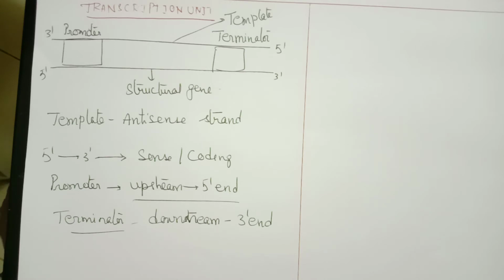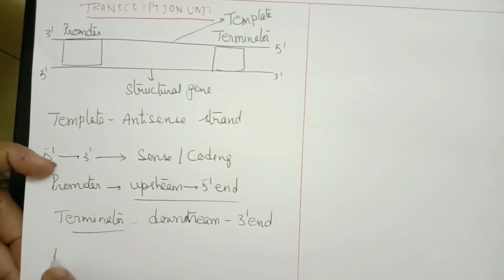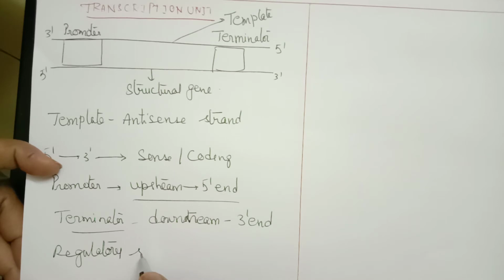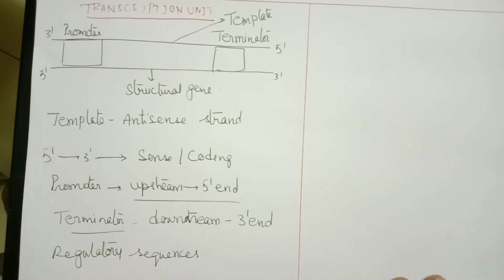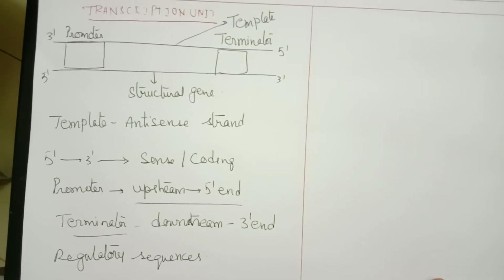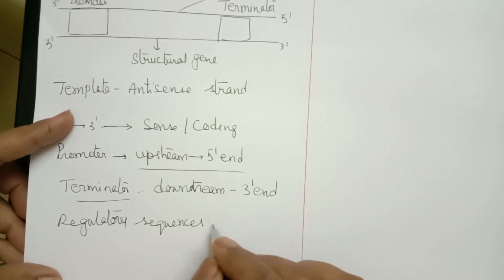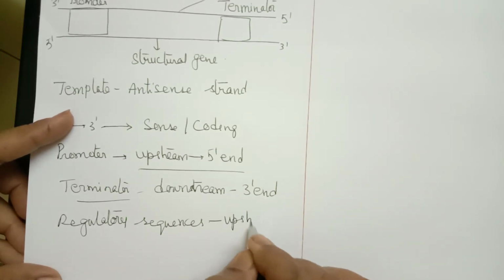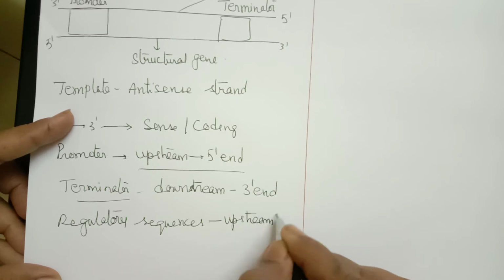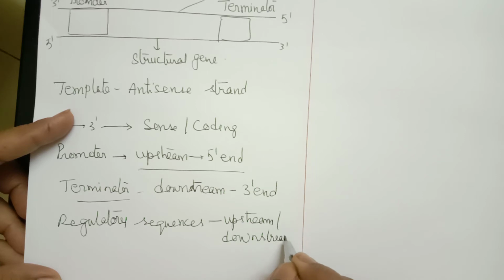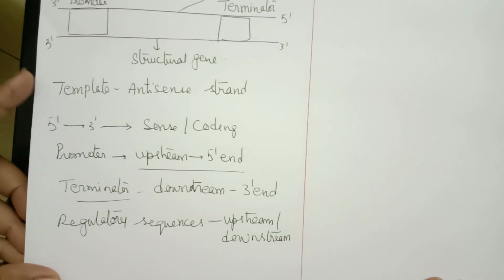Sometimes there are regulatory sequences present which control the process. This is generally found in bacteria. These regulatory sequences are also called regulatory genes. They are present either upstream or downstream to the promoter.